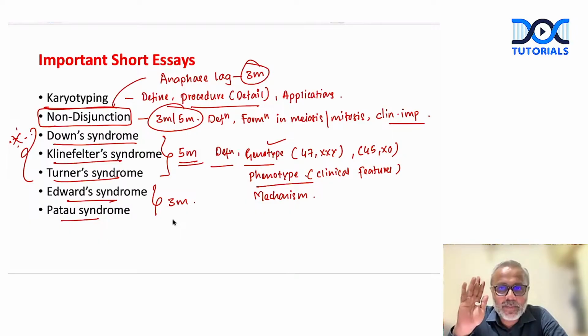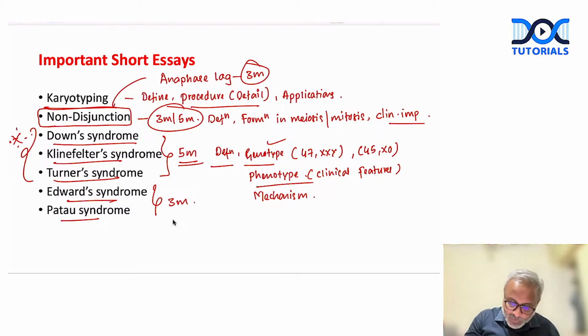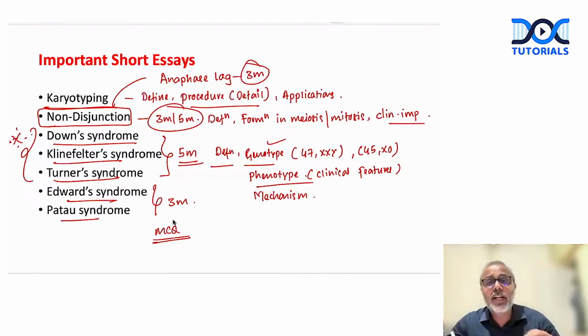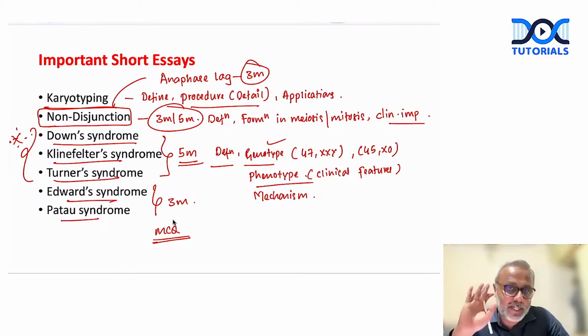This is regarding the most frequently repeated questions. Okay, now all these questions are also important topics for your MCQs as well, right? Edwards syndrome is what? Trisomy 18, trisomy 13, trisomy 21, trisomy 22. Questions will be framed like this. Okay, so this is regarding the most frequently repeated questions.